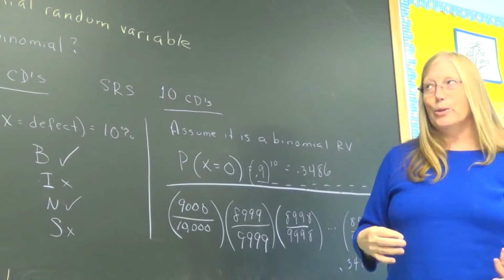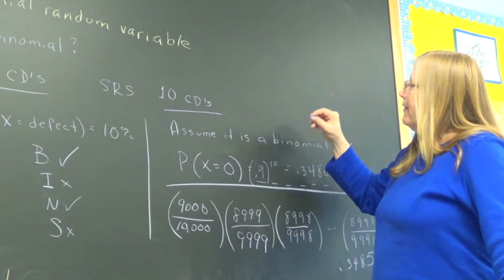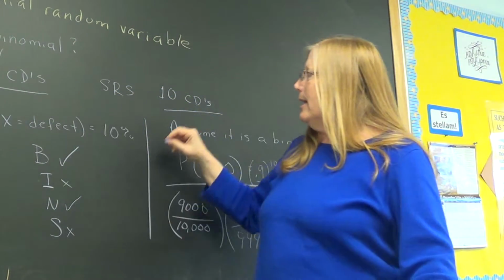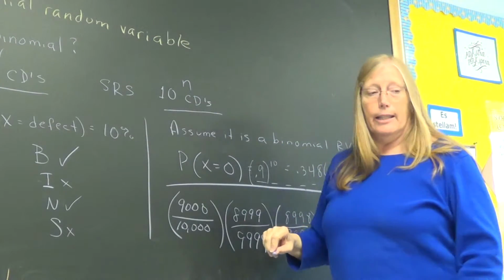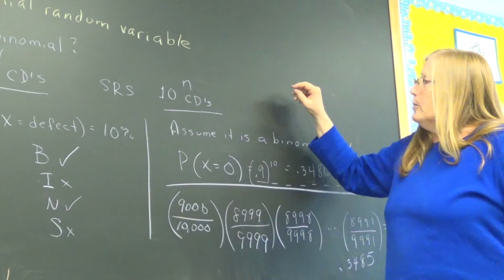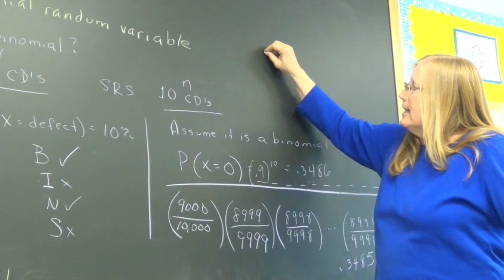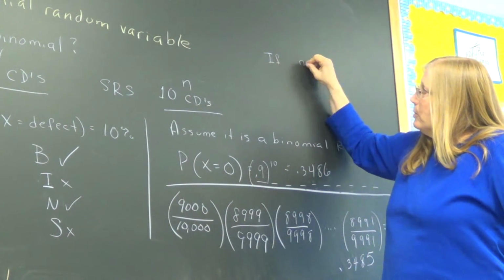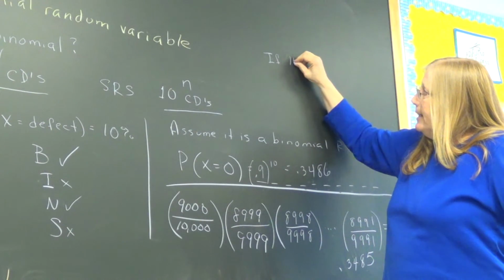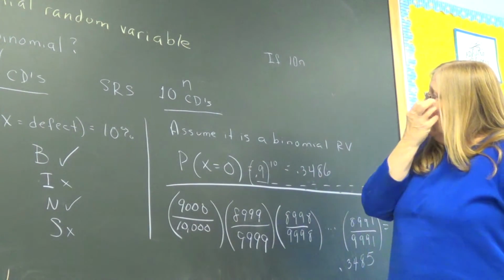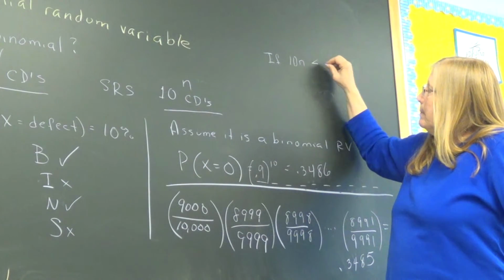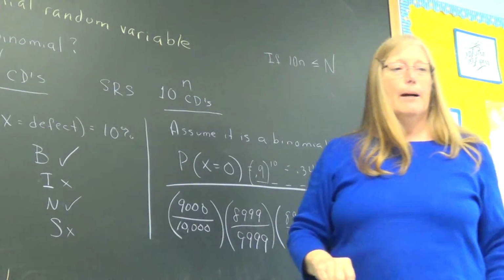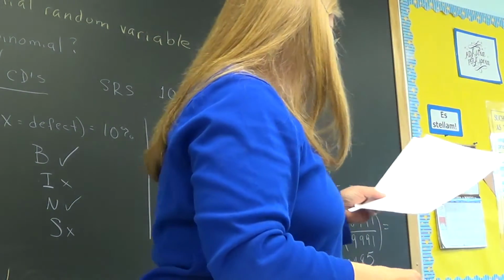So I'll give you a little rule. We'll call the total population capital N and the sample size little n for reference. We'll take n, the small number, and multiply it by 10. That's going to be the rule. And if that number is still below or equal to big N, we will assume binomial random variables.